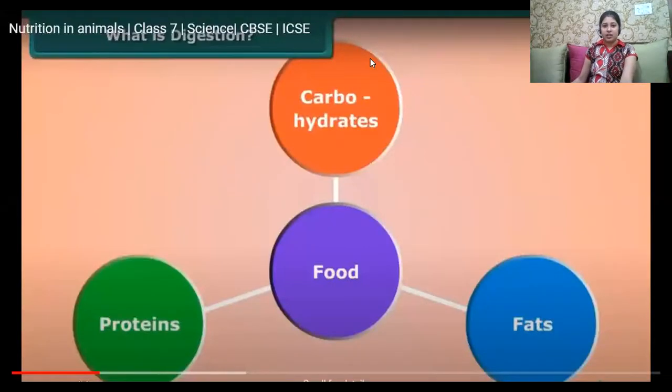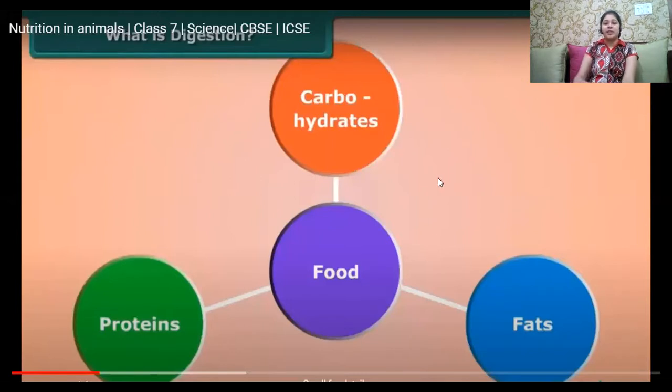Hello students, today we are going to study about nutrition in animals. In the previous class, we had discussed nutrition in plants. When we were discussing nutrition in plants, I already told you that when we hear the term nutrition, the first word which comes to our mind is food.